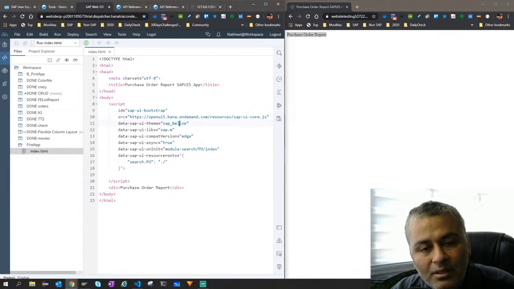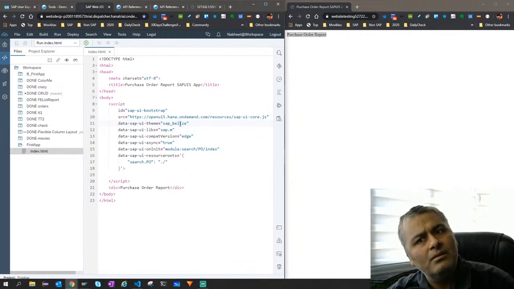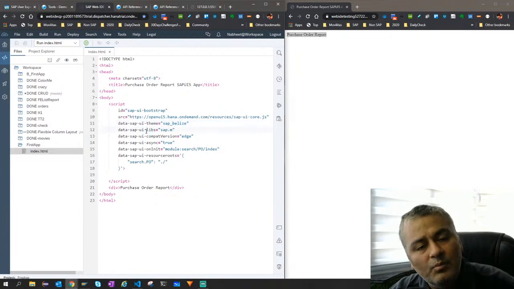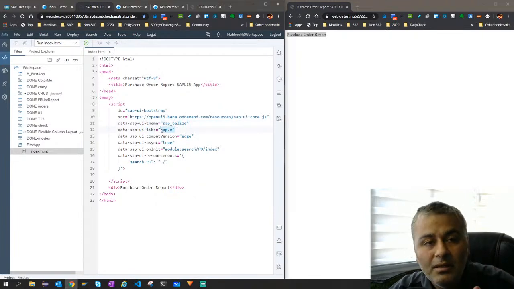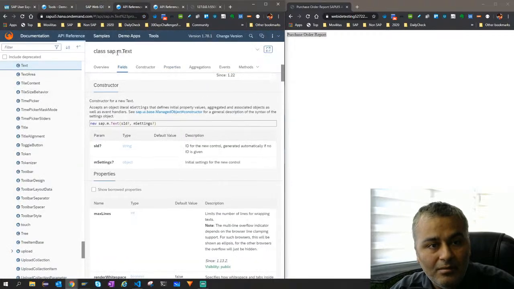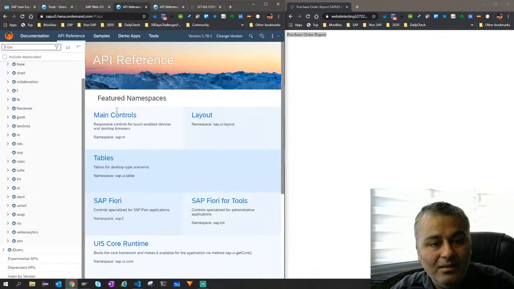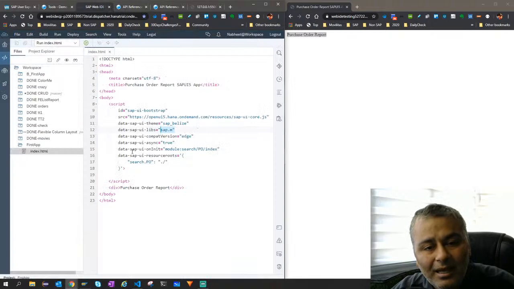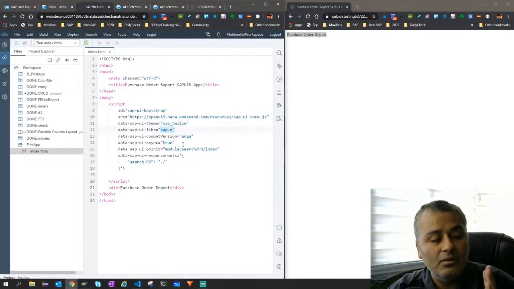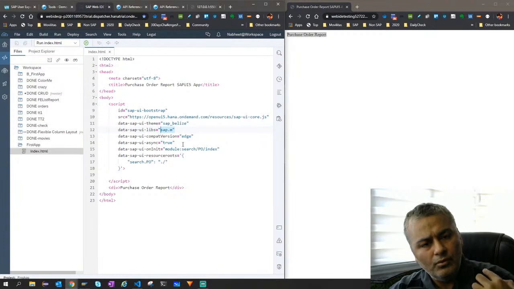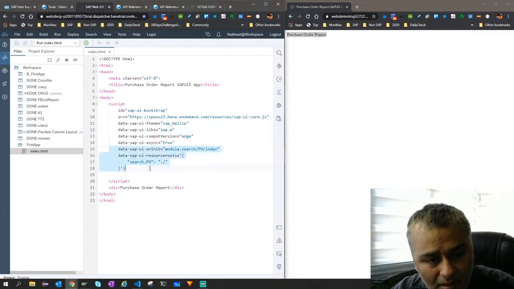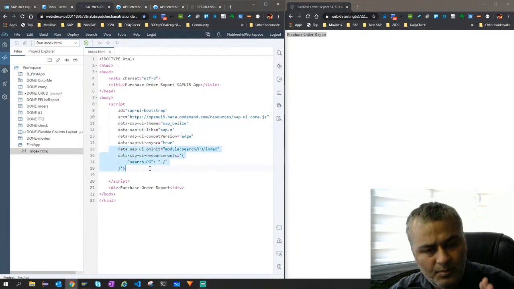These are parameters. I'm saying SAP UI5 provides inbuilt themes. For example, this is one. There are different ones, we'll see. And I want that the moment this application loads, I want this library. You remember we saw this library here, sap.m, where we had different inputs and all those things. And then I just say load it asynchronously, because we are JavaScript people, we love to do things asynchronously. Screen shall not hang, and this is very important. But before I go there, let's see what happens, then I will explain these two parts also.